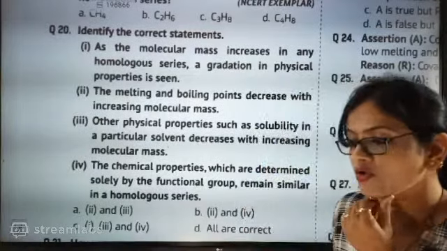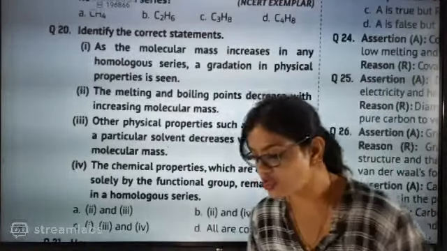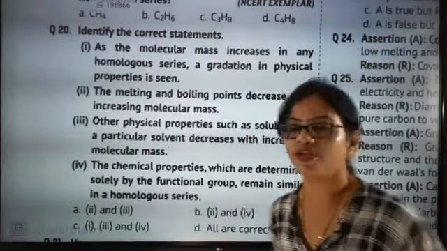Yes, beta, it's an MCQ. No, I'm discussing whatever MCQ part is there. It may get converted into 2 marks. Don't worry about it, Tanishka.